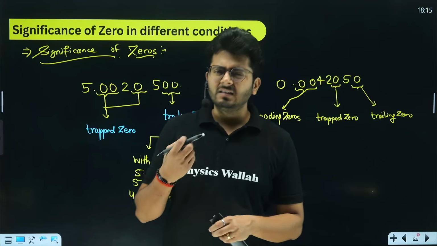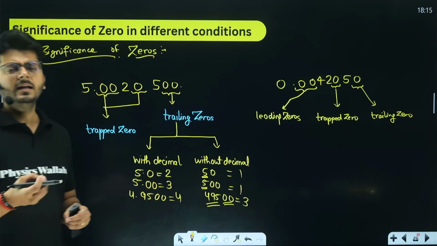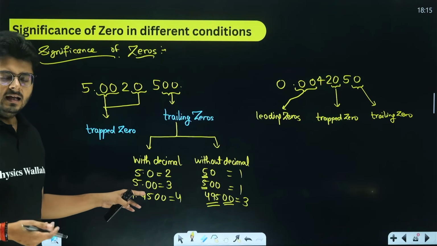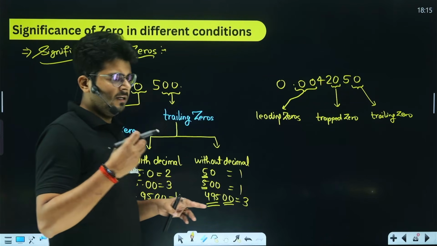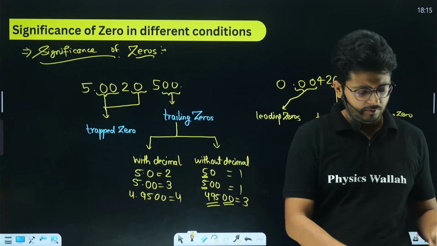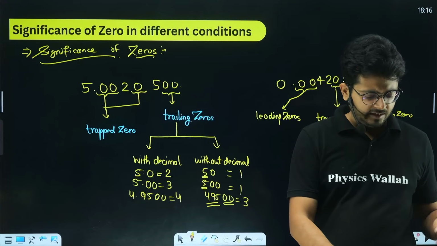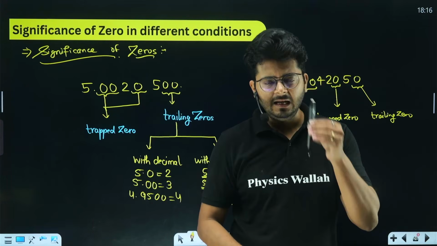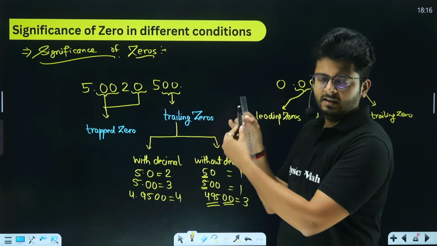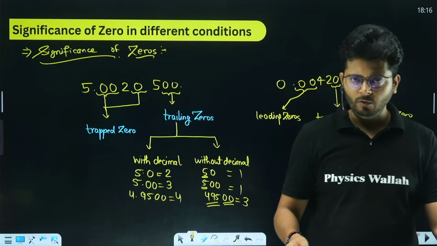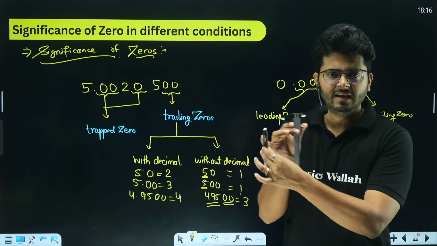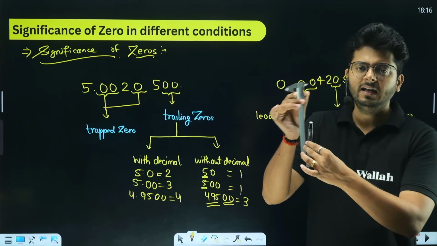Now, if you ask the reason why it is so, you may think in this way. When we have decimal places, this tells us a lot. It may also tell us information about the instrument from which the measurement has been taken. Think about it. We can measure anything. For example, let's say we have this pen. We can measure the length of this pen with the help of this scale. We cannot measure it beyond a certain point, but we can take a vernier caliper, and we can have more precision, another decimal point after that.